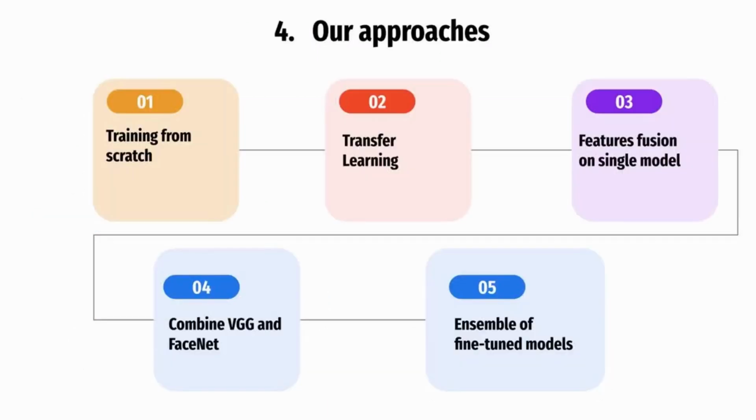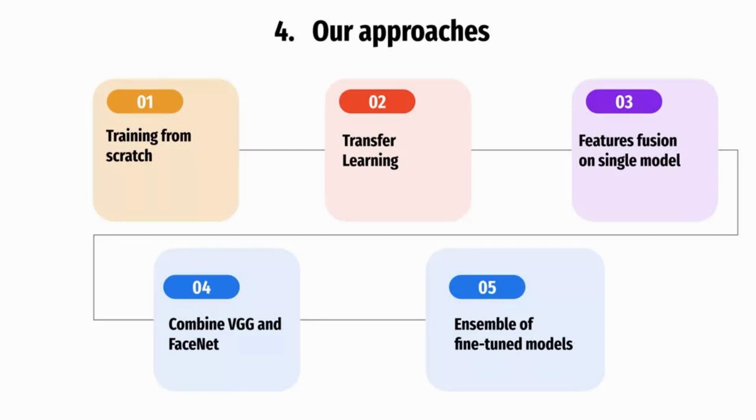Now we will go into details about how the 2 models from the previous steps can be used for our kinship recognition problem. Here's an overview of our 5-step approach, with increasing level of complexity after each step. First, we start with training from scratch, then use transfer learning and feature fusion on each respective model. Afterwards, in step 4, we will fuse the 2 models to get the best out of both VGG and FaceNet.